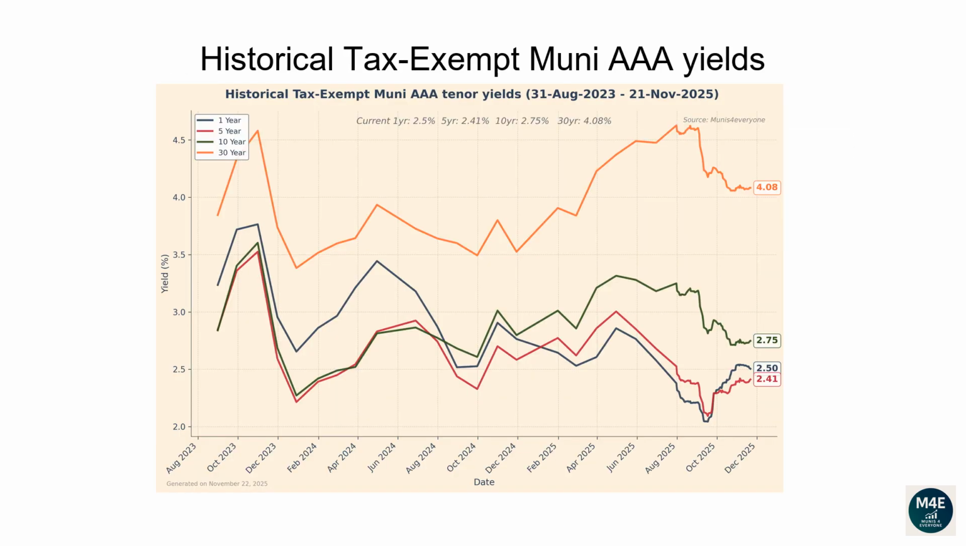This line plot and the next plot show how each tenor of the Muni yield curve has changed over time. From the 31st of August 2023 to the 25th of November 2025, the 1-year yield has dropped from 3.24 to 2.49. The 5-year yield has dropped from 2.85 to 2.4. The 10-year yield has dropped from 2.84 to 2.74. The 30-year yield has increased from 3.85 to 4.08.